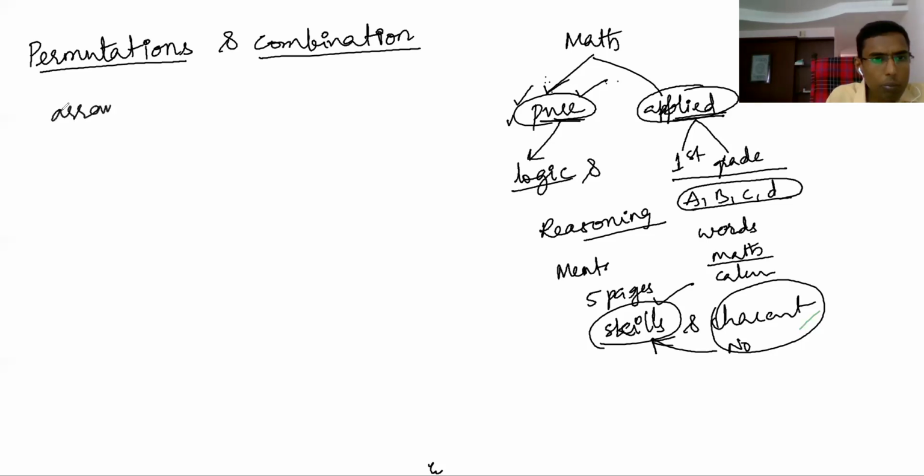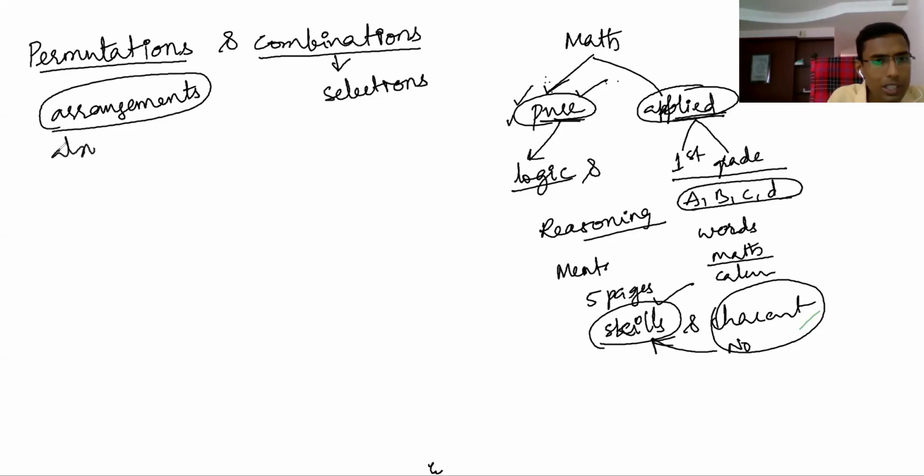Permutations means arrangements, combinations means selections, another word. Permutations, another word is arrangement. Combinations, another word is selections.